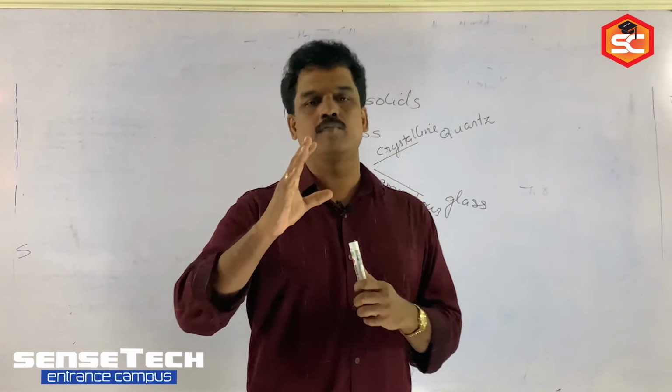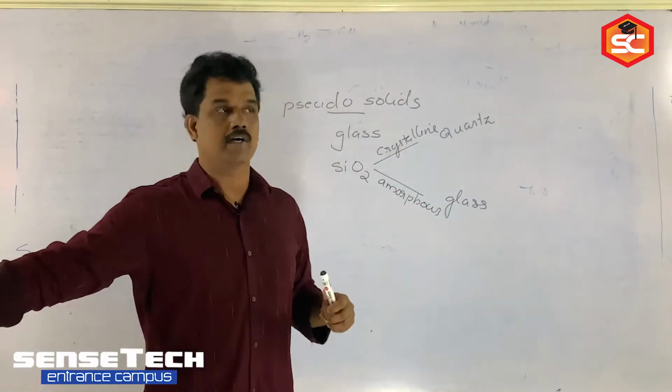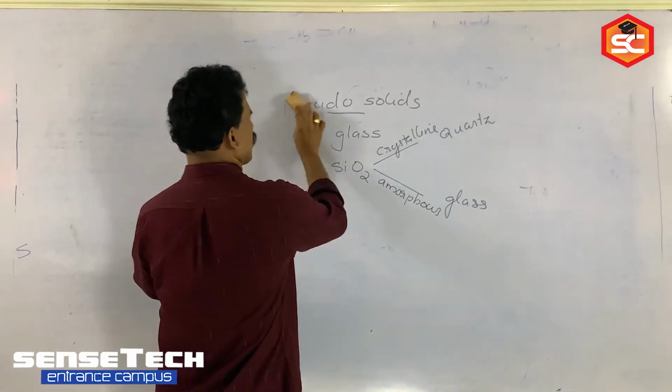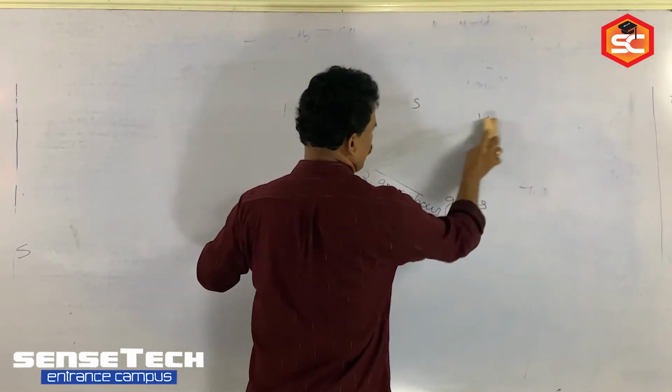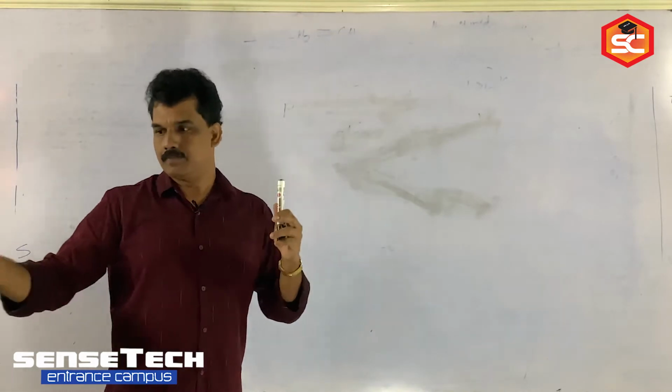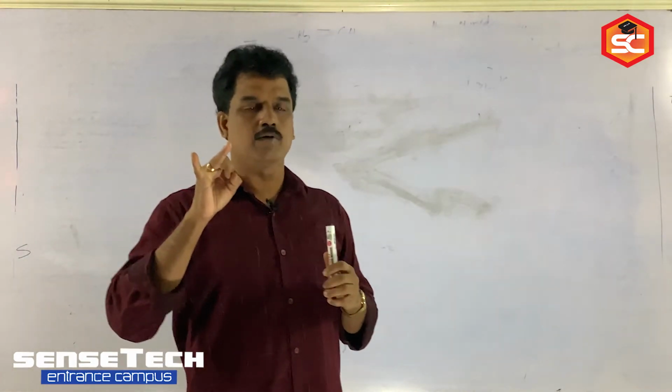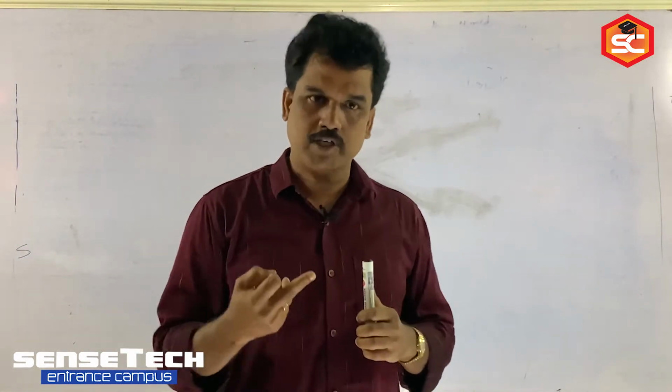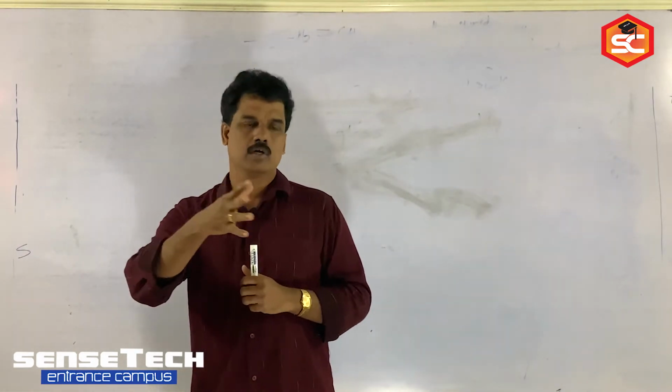In ionic solid, first of all you have to learn some common terms we use there. What are the common terms you studied there? The common terms we studied in ionic solid are, one is unit cell, then second, crystal lattice, and then lattice point. All of you know. Unit cell.